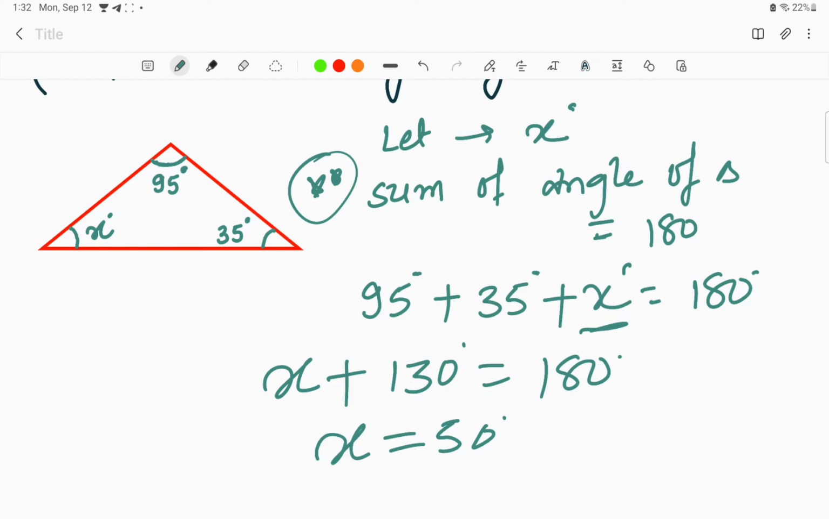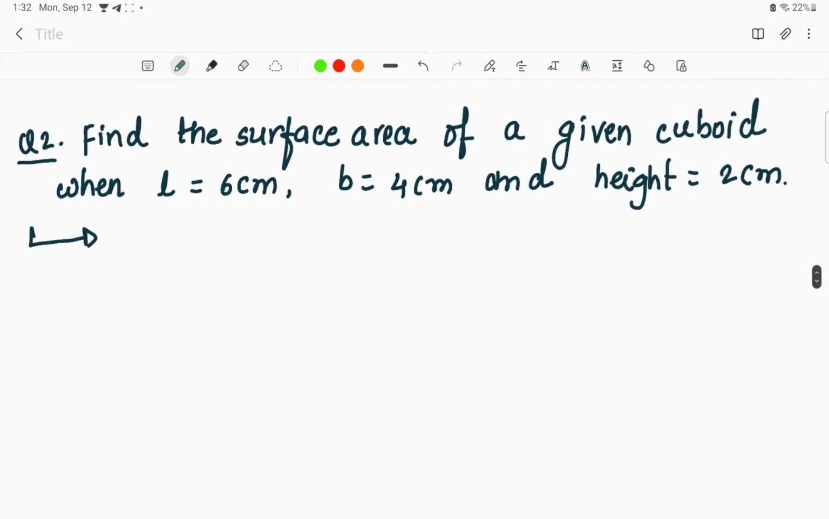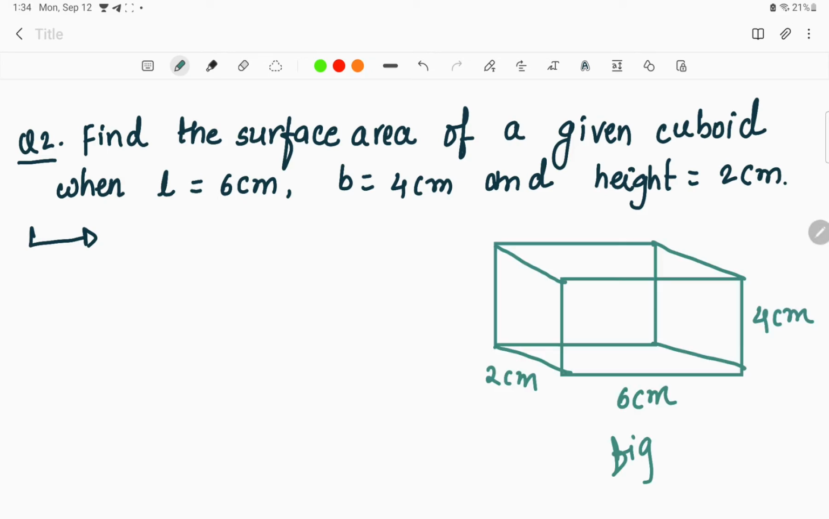Okay, so this was the first question. Moving on to the second question: find the surface area of a given cuboid when the length is equal to 6 centimeter, breadth is equal to 4 centimeter, and the height is equal to 2 centimeter. For the students who are going to appear for paper number 1, the questions from the cube and cuboid, the three-dimensional structures, are very important. So keep the attention. Look into the figure once. Here length is 6 centimeter, breadth is 4 centimeter, and height is 2 centimeter.